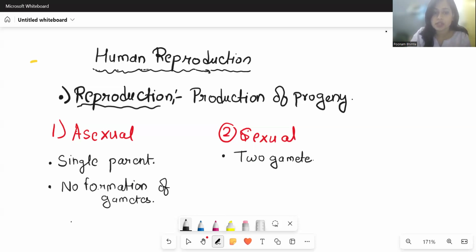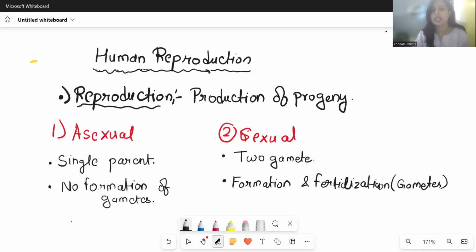But when it comes to sexual reproduction, formation of gametes as well as fertilization, you can say fusion of gametes, both will occur. At the end of sexual reproduction, male gamete and female gamete will fuse and form a single cell organism that is called zygote. And then zygote may convert into a unicellular organism. It can convert into a multicellular organism as well.